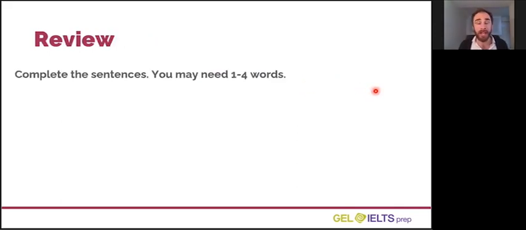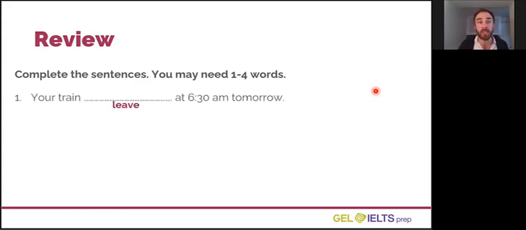To finish, let's practice using some of those different verb forms we've looked at in this class. I'm going to show you a sentence which is missing a verb. You must choose the correct form of the verb to complete the sentence. So in sentence number 1, you must use the correct form of the verb leave to complete this sentence. You might need 1 word, 2 words, 3 words, or maybe 4 words. Look at the next question below this video and write the correct form of this verb to complete the sentence.